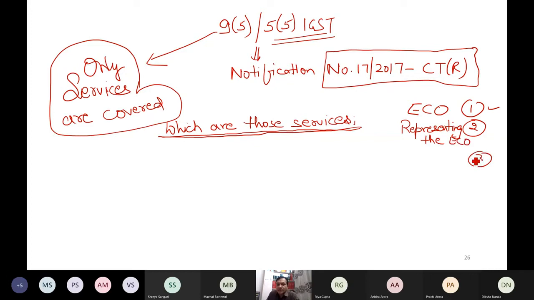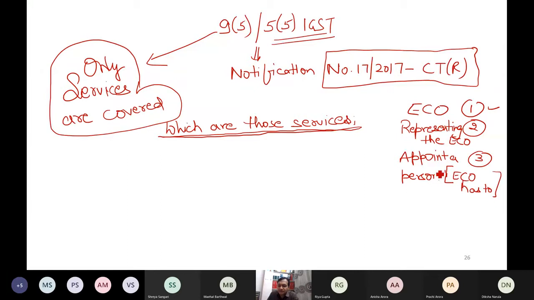And what is third? If the ECO doesn't have any representative also, then the ECO has to appoint a person who has to pay the tax. Then that person has to pay the tax. I hope you remember this.